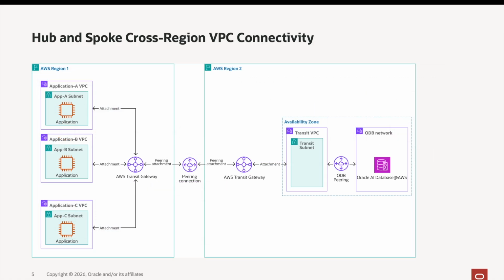The third use case is cross-region connectivity. Applications in one region can connect to Oracle Database at AWS in another region by using Transit Gateway peering or an equivalent Cloud WAN design. The local setup remains the same. The ODB network is paired with a Transit VPC with a subnet in the same availability zone of the ODB network, and the Transit Gateway exchanges traffic between regions.